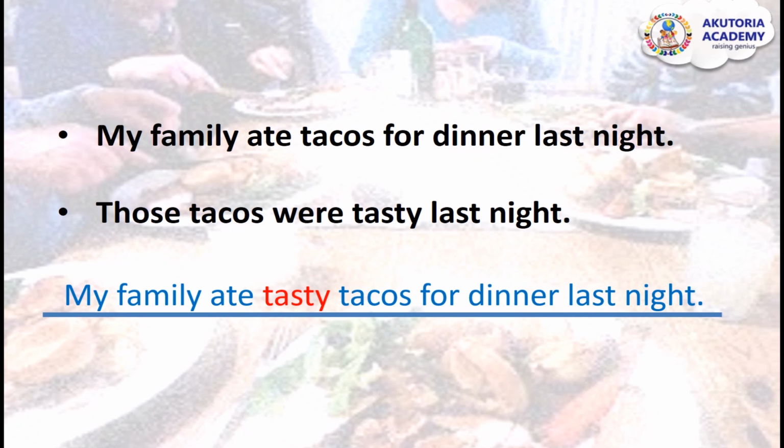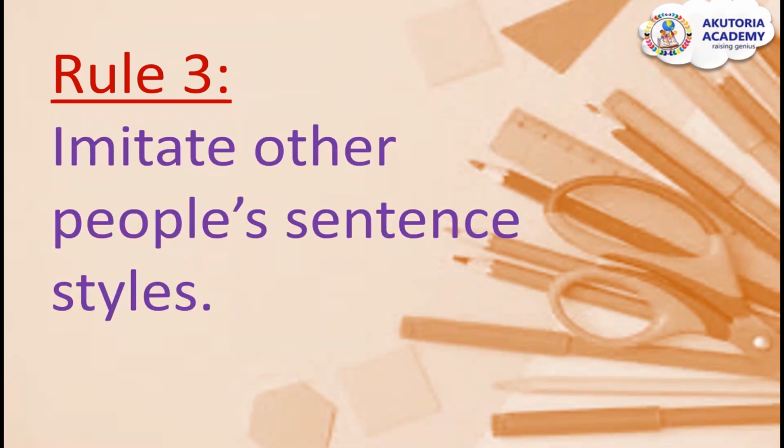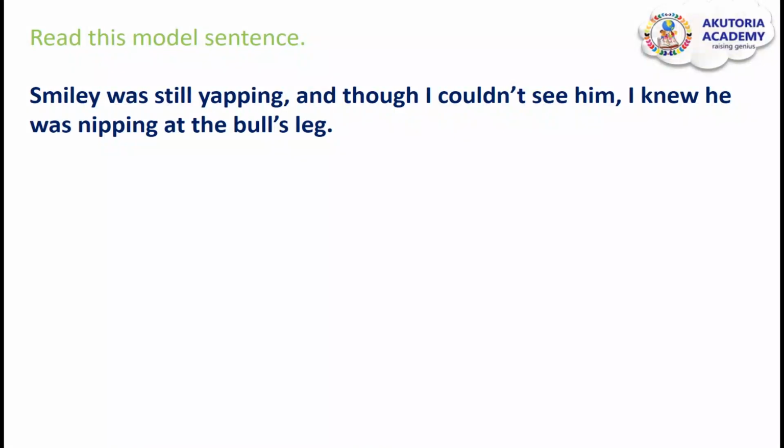Let's see the third rule. Now this is rule number 3 and the final rule for this video. Imitate other people's sentence styles. Get to see what other people do, get to see how they do their writing, and imitate their sentence styles. You get better that way. Let's see this example. Read this model sentence. Smiley was still yapping, and though I couldn't see him, I knew he was moving on the bull's leg.